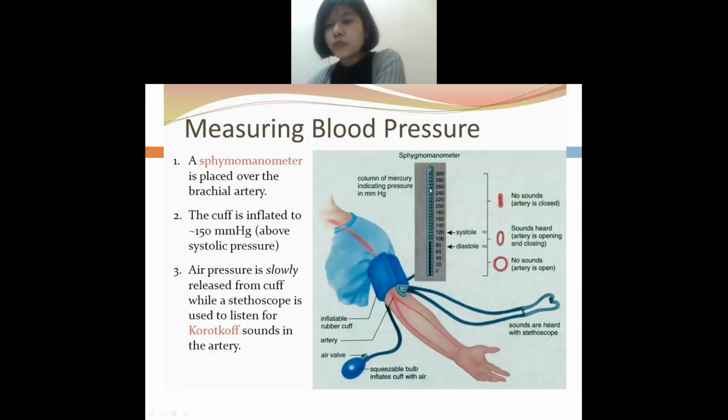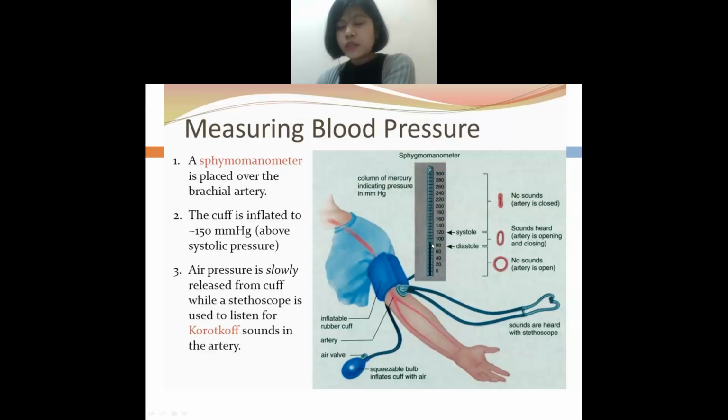Understand? So when you squeeze the bulb, the air will go inside, and when the air goes inside, the cuff will also increase and become tight. And what will you find? You will find that the mercury level, that is the manometer or pressure meter, also starts to increase. Here is the mercury, the black colored one. It will keep increasing as long as you squeeze the bulb, right?